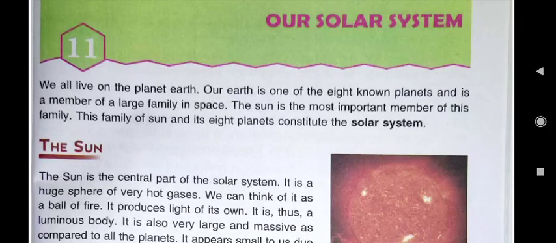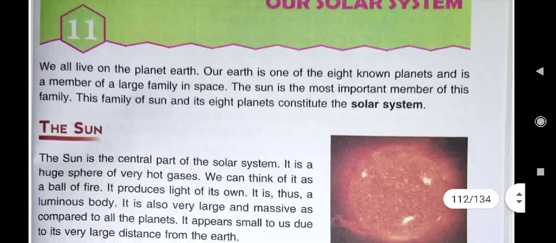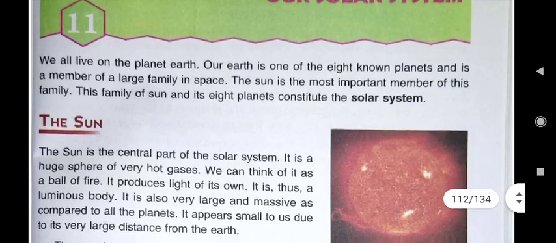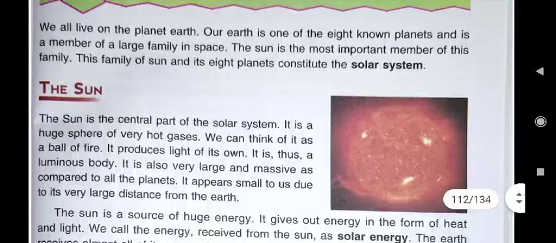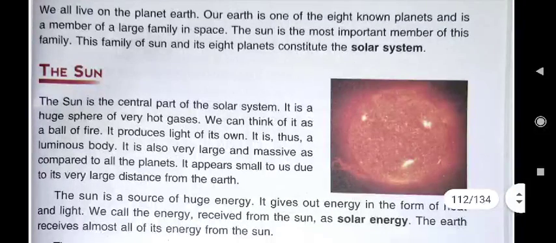We all live on which planet? Yes, of course, we live on Earth. And our Earth is one of the 8 known planets and is a member of a large family in space. Which 8 planets are there? One mnemonic is there through which you can easily remember the names of the 8 planets.